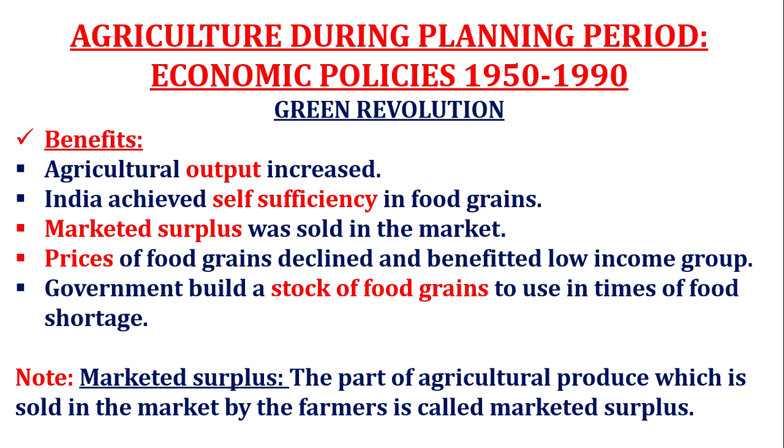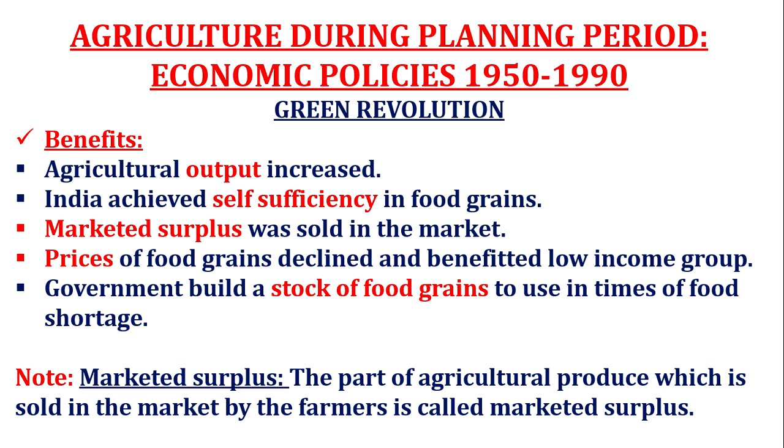So again, look at the benefits of green revolution. Agriculture output increased. India achieved self-sufficiency in food grains. At that time there was no need to import food grains from USA because of green revolution. Marketed surplus means the agriculture produce, the food grains, which a farmer can sell in the market after fulfilling the family needs.